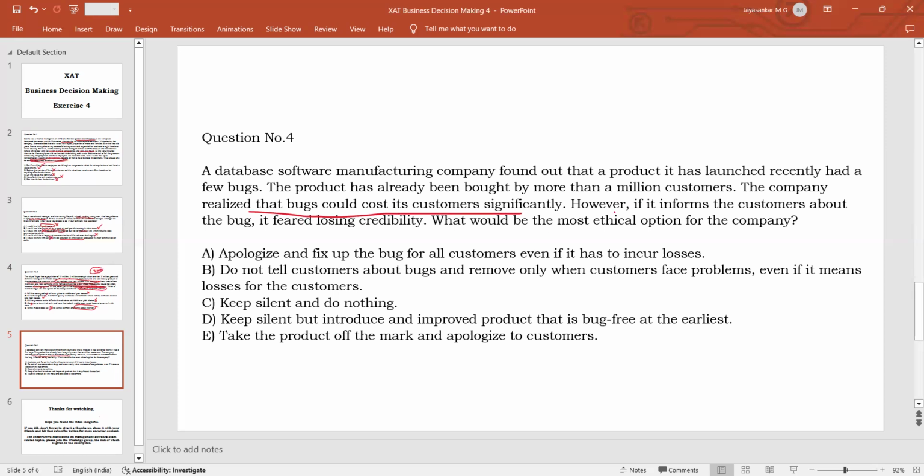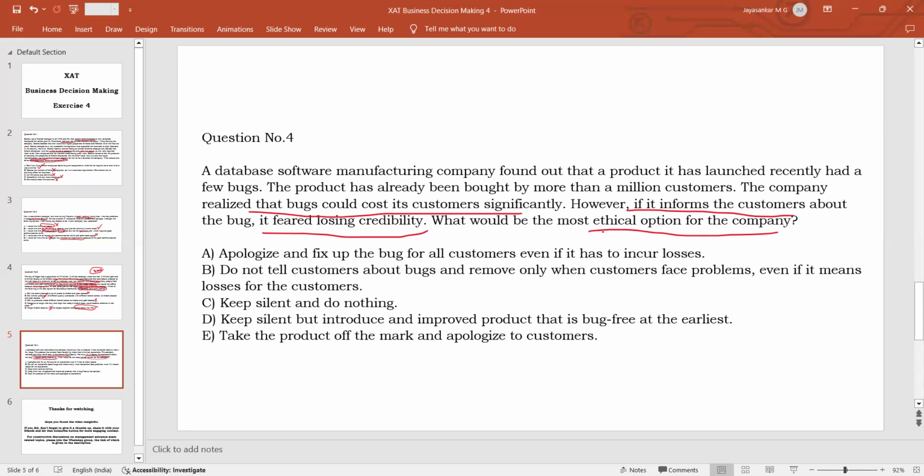And if it admits the problem and informs the customers about the bug, what will happen? The company's image and credibility will be lost. So they will be facing a lot of monetary problems, or the profits will be affected. What would be the most ethical option for the company?